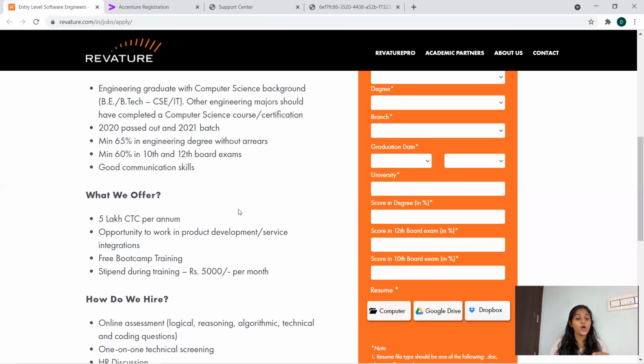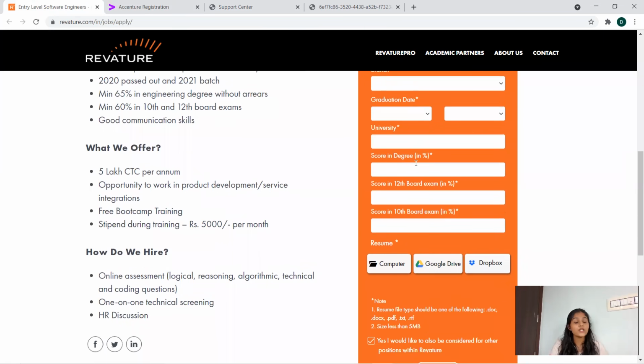Now, opportunity to work in product development or service integrations, free boot training, stipend during training, 5,000 rupees per month. So you'll be having a training period of some months according to the technologies they'll be handling and according to the company policy. So at that time, you'll be getting 5,000 per month. And when you get into the job, you'll be getting 5 lakh per annum. Okay. Now, how do we head?